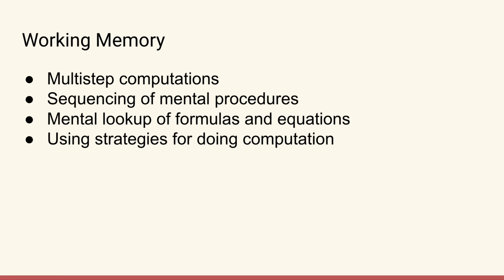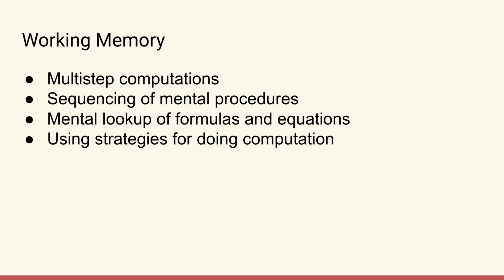The disruption pathway involves working memory. The disruption of working memory occurs in any counting or math-related task that relies substantially on working memory. Specifically procedural tasks such as keeping track in a multi-step problem. This includes things like multi-step computations, sequencing of mental procedures, mental lookup of formulas and equations, or using strategies for doing computation. This is most of the math after 4th grade, but it also includes a lot of the work in 3rd and 4th grade.